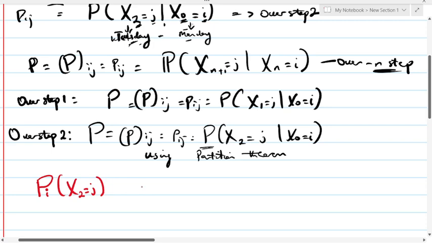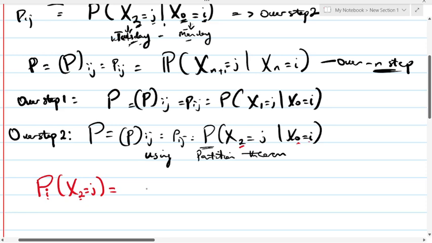Do you get that notation now? The probability of making a transition from state i to state j over 2 steps. Don't forget your current state i is 0, and the transition we want to make is to state 2, over step 2. Is that clear?